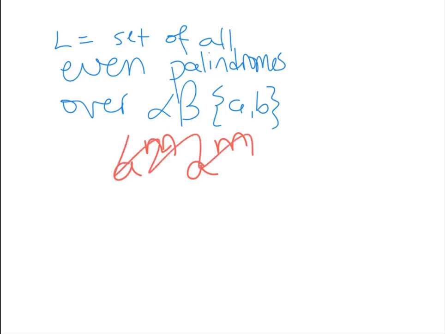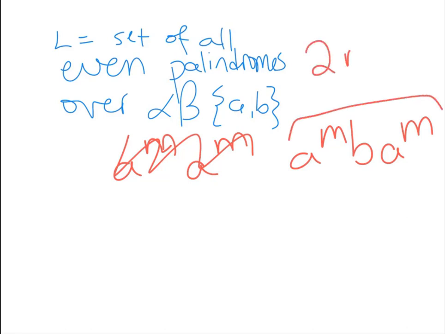So that's kind of weird. And I can't do what we did before, which is A to the M, B, A to the M, because that's odd length, right? This has 2M plus 1 letters in my string.